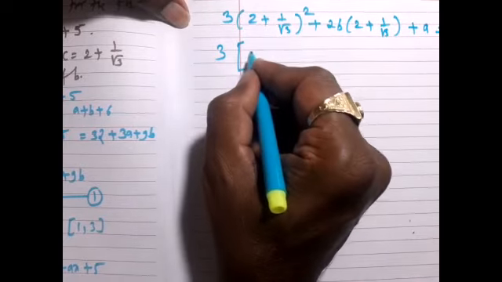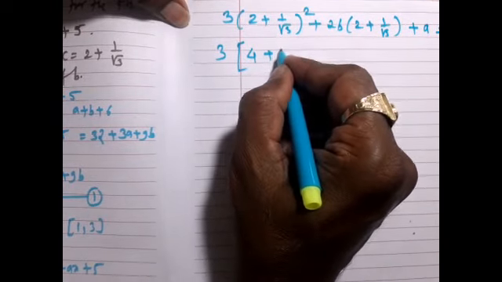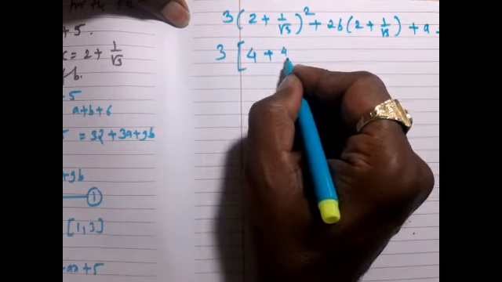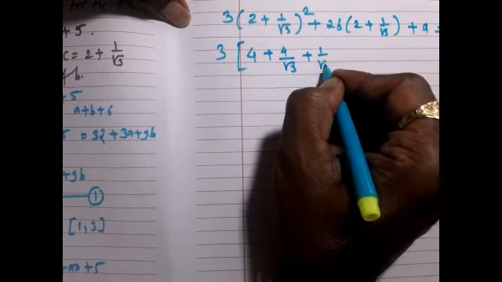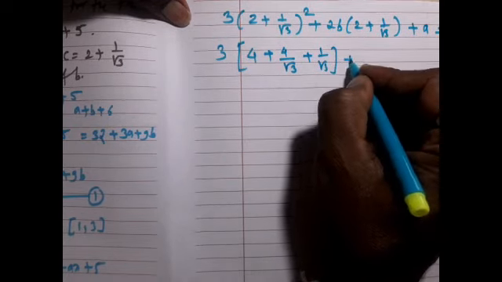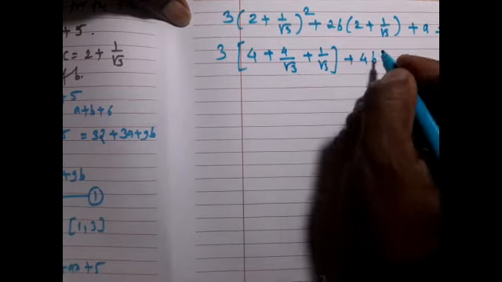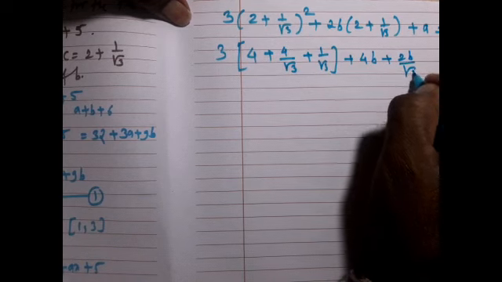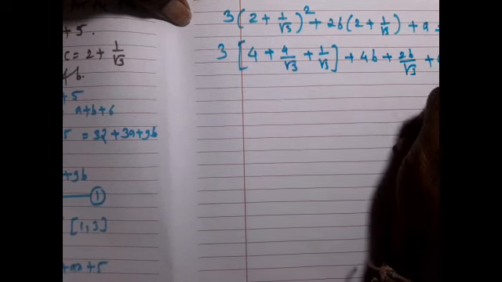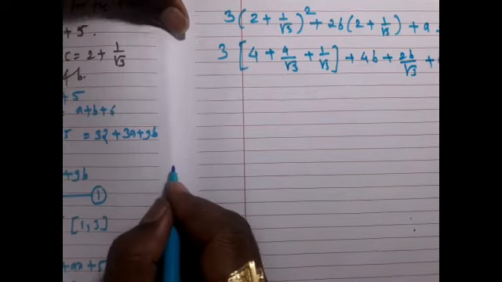Open the bracket. 4 + 4/√3 + 1/3, then 4b + 2b/√3 + a is equal to 0.